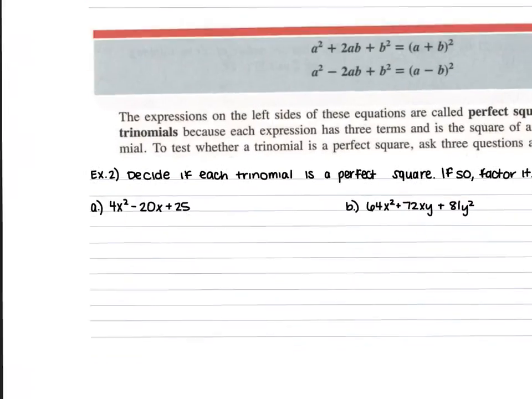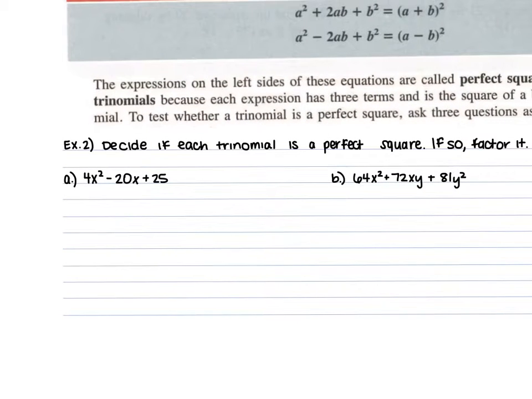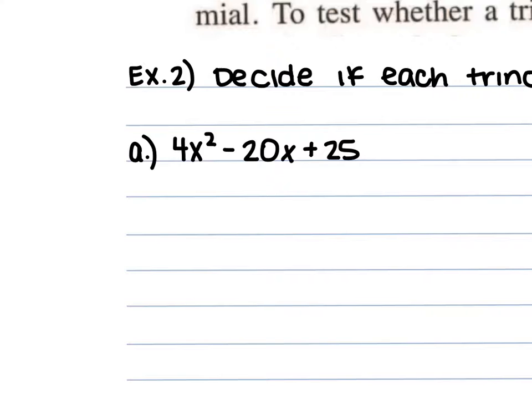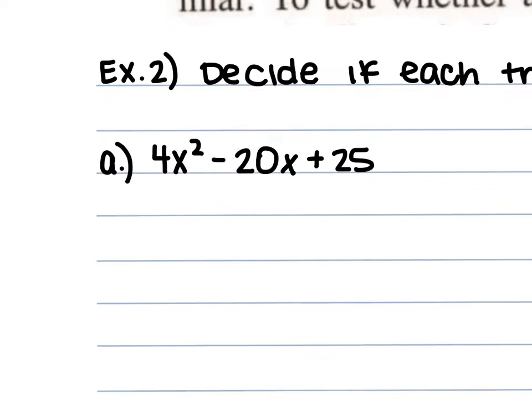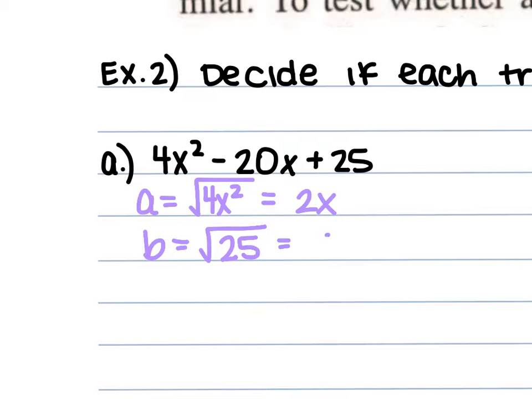With the next part of our lesson, we are deciding if each trinomial is a perfect square, and if so, we are factoring it. So if we look at example 2a, we have 4x squared minus 20x plus 25. When we do this, we can find our a and our b by taking the square root of our first term and our last term. So as long as it's in standard form, our a is found by taking the square root of that 4x squared, which is 2x. And our b is found by taking the square root of that 25, which is 5.